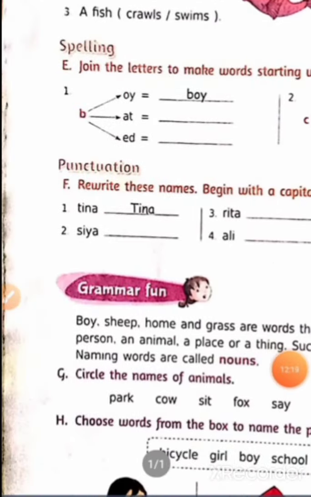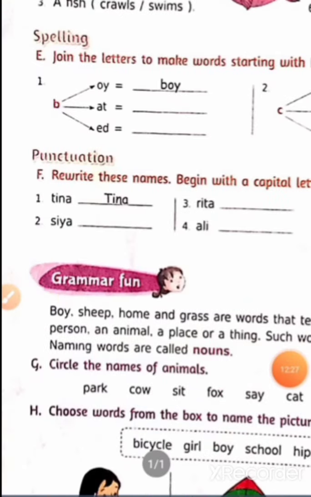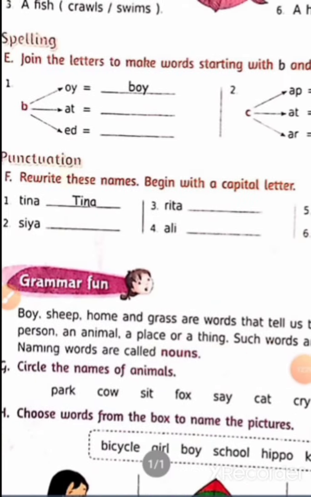But here you have to write, just read the question here: rewrite these names, begin with a capital letter. So here we have to write these words beginning with a capital letter.